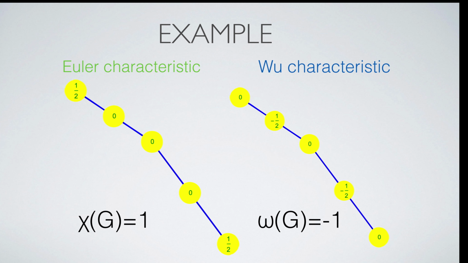Here is a simple example of a line graph. We compare the curvatures of the Euler characteristic and the Wu characteristic. You see the Euler curvature is supported here on the boundary. The Wu characteristic curvature has moved slightly inside. For a line graph, in distance 2 or larger from the boundary, the curvature of the line graph is 0. The graph is flat there.